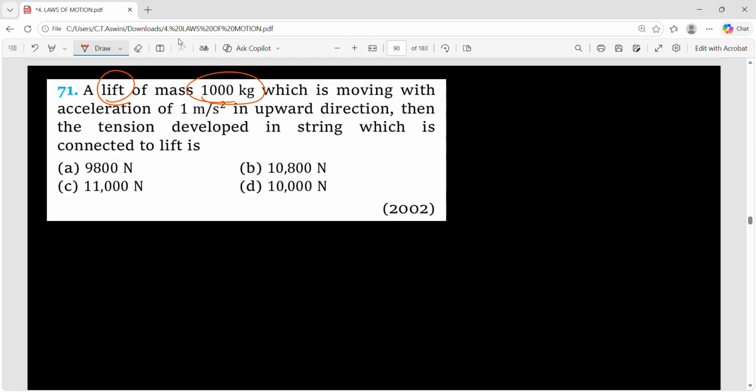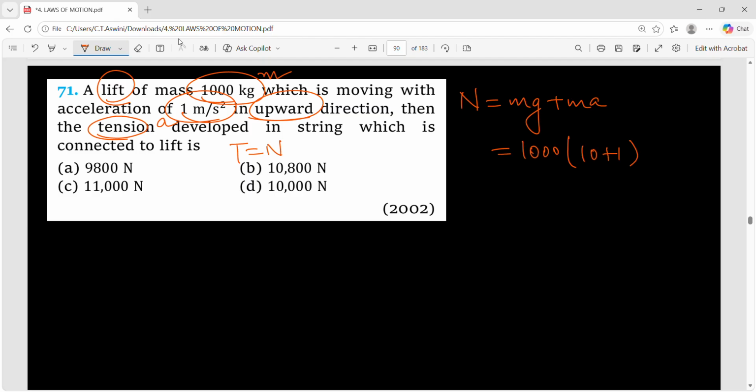Again a lift problem, in 2002. A lift of mass 1000 kg is moving with acceleration 1 in the upward direction. So what is N again, since it is upward motion? Mg plus Ma. This is the mass, 1000 kg, and this is the acceleration, 1. The tension developed in the string is nothing but the normal reaction here. So what will you get? M is 1000, g is 10, acceleration 1. So 11 into 1000, this is 11,000 newtons.